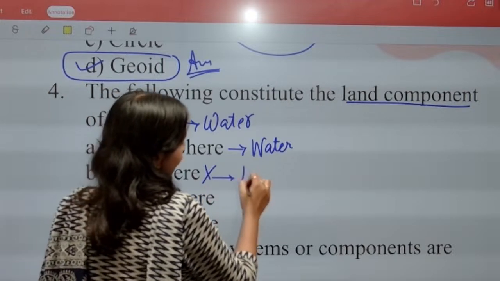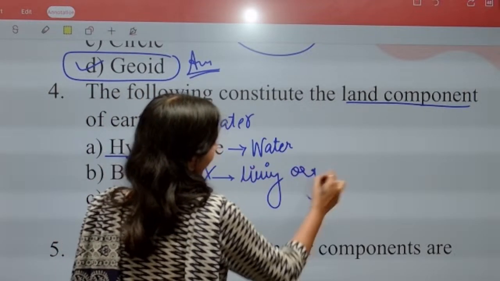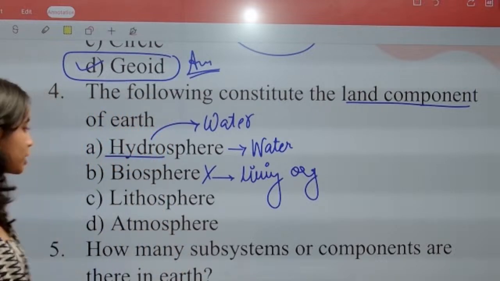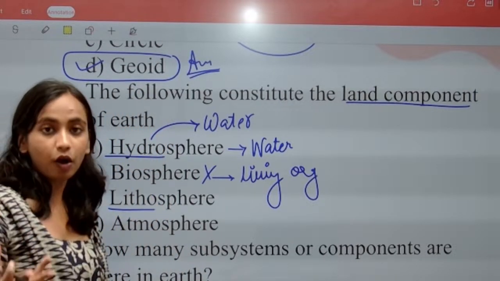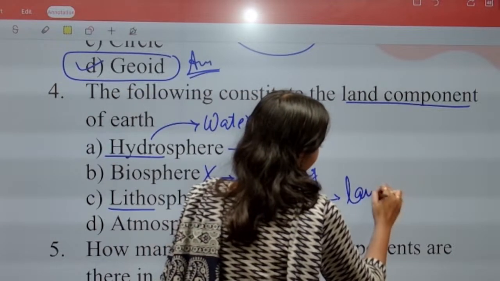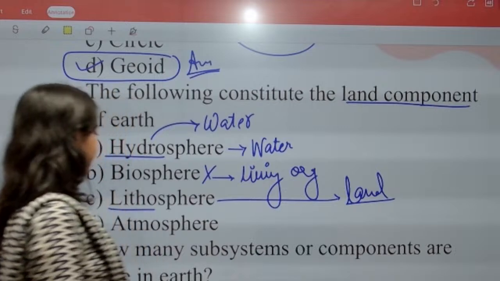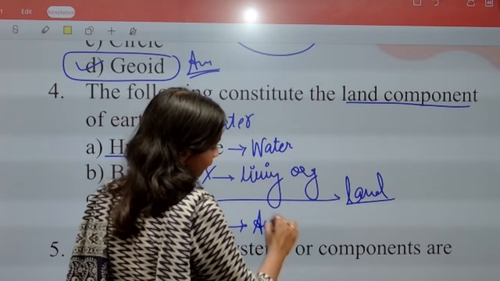Biosphere. Biosphere is the component of Earth which contains all living organisms. That component of Earth is called the biosphere. Lithos. Lithos means solid, rock, land. Lithosphere. The lithosphere component constitutes the land. And after that we have the atmosphere. Atmosphere is the component of Earth that constitutes the air.